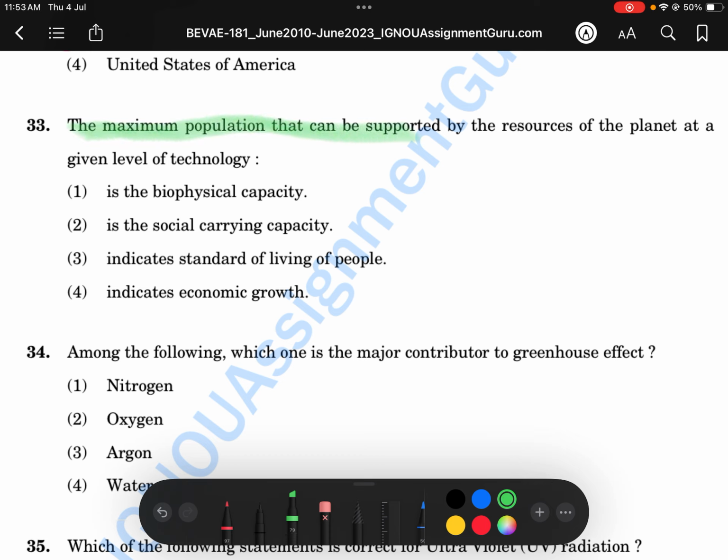Next question: the maximum population that can be supported by the resources of the planet at a given level of technology. Maximum population. We have solved this same type of question, not exactly the same, but the answer was biophysical. The answer is biophysical, because when we solved the previous year's February question paper, it was there, and this was a blank, so we selected maximum population. Now they have given this one, but they are asking which one is this, so it is the first option. It is biophysical capacity.